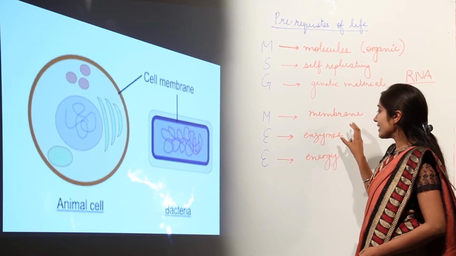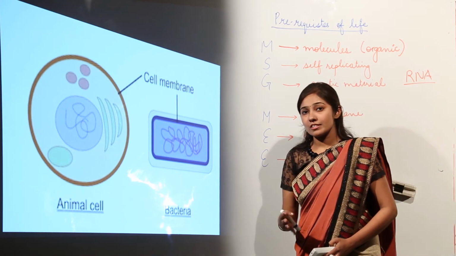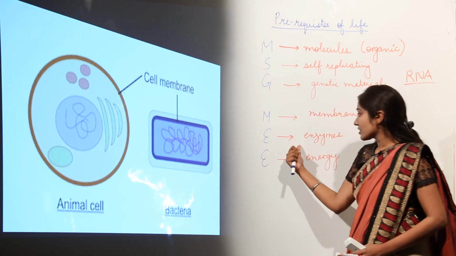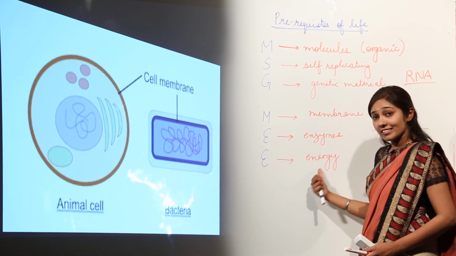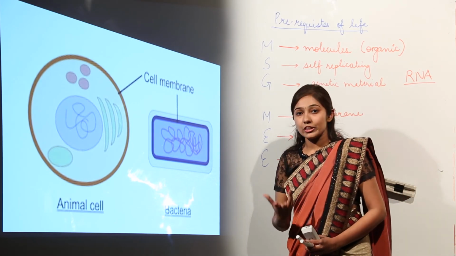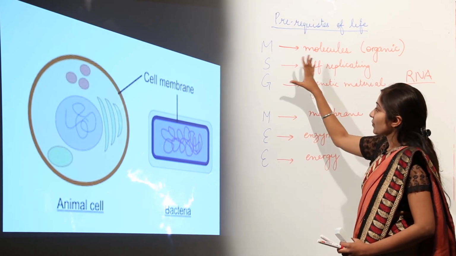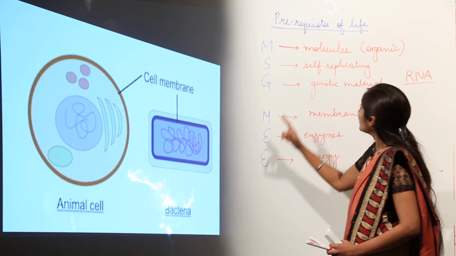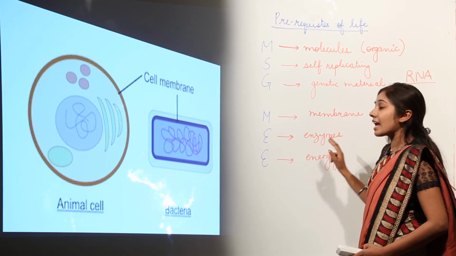Then we talk about enzymes and energy. You all know that enzymes are important for the functioning of the cell. If there are no enzymes, there would be no chemical reactions going on in your body. So enzymes are important, and for all these processes to go on, what is another important factor? That is energy. And on primitive Earth, this energy came from solar radiation, from UV radiation. So all these requirements are important for the formation of the first cell of life. Remember: molecules, self-replicating genetic material, membrane, enzymes, and energy.